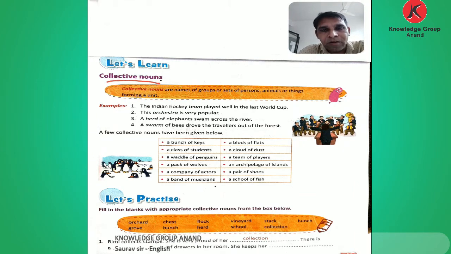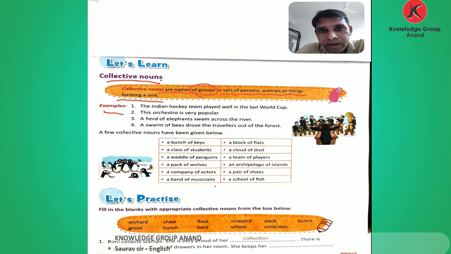What are collective nouns? Collective nouns are names of groups. Names of groups or sets of persons, animals or things forming a unit. That is called a collective noun. There are so many units forming nouns. Let's see which they are. Here are some examples.